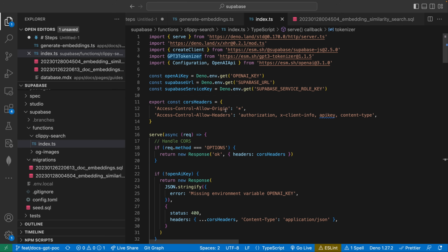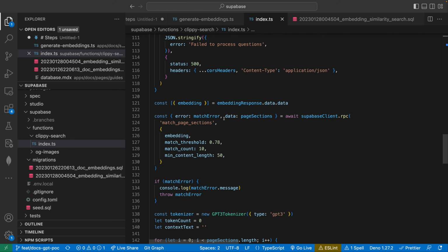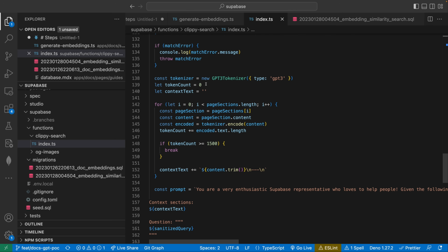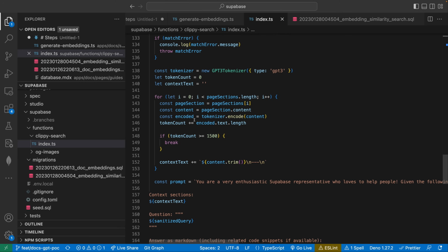GPT-3 tokenizer, this is coming from another library that will basically tokenize our content. I told you earlier that when it comes to GPT-3, everything is token based, and in the English language, every 4 characters approximately is a token. Not a hard rule of thumb, but if you had to generalize. But if we can actually calculate the real number of tokens, that can be quite helpful here. And so we're actually doing that here. We're taking all of the content and parsing out the tokens from them and then calculating the size.